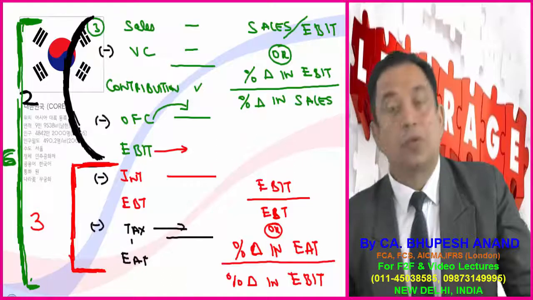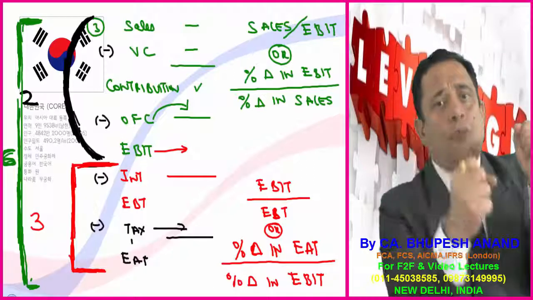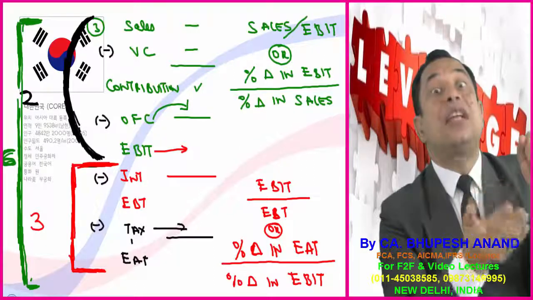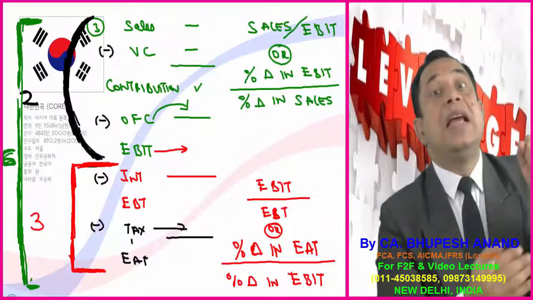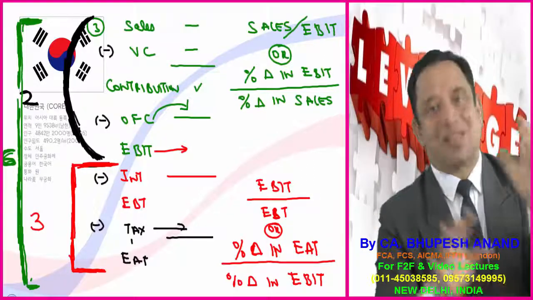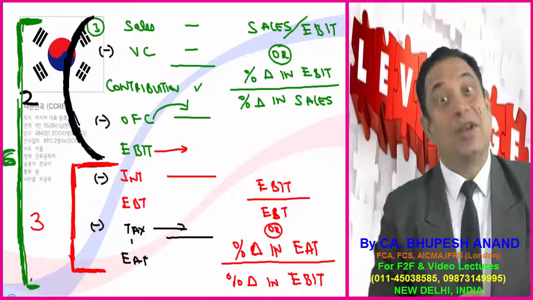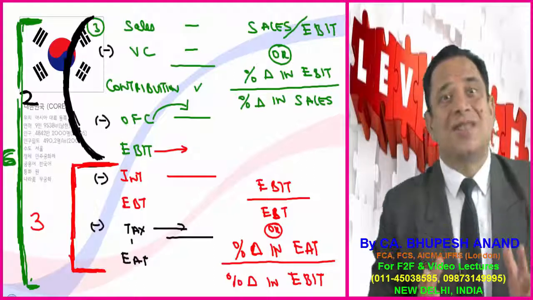Okay, so now my concept will be to prove how we can interchangeably use sales and contribution, and how we can interchangeably use EBT and EAT or EPS. So for that, you have to write down this case study again. I know that you will write it down.